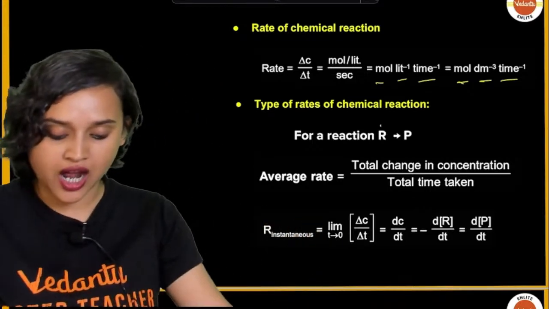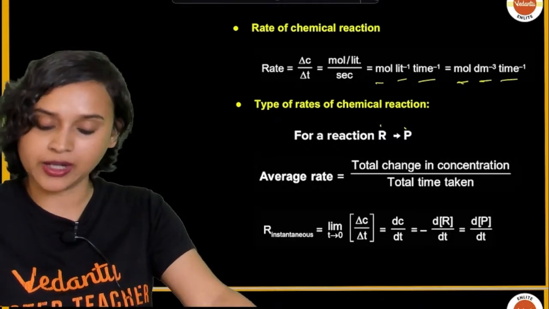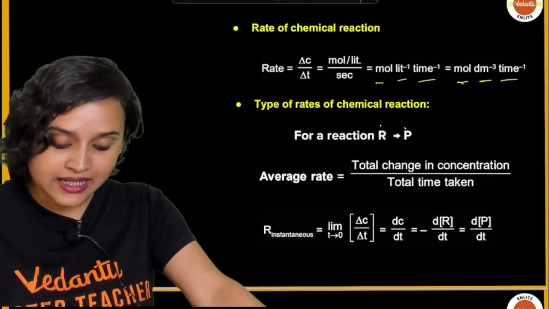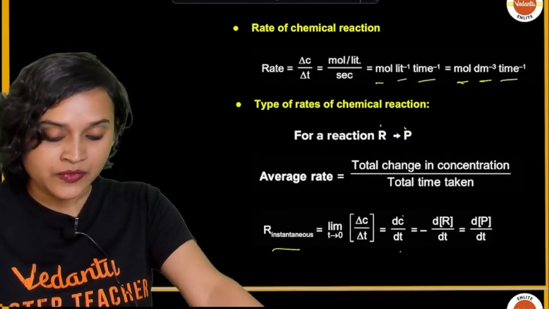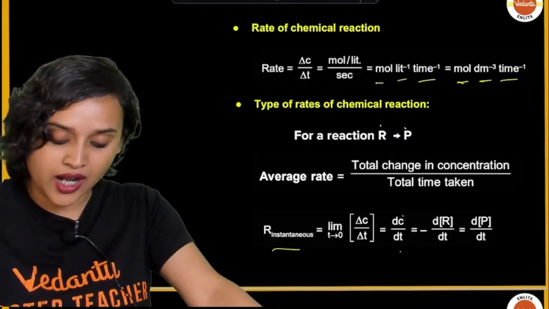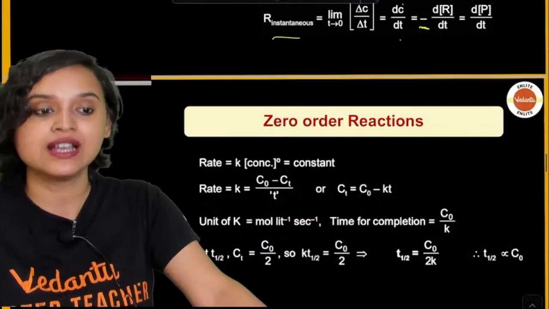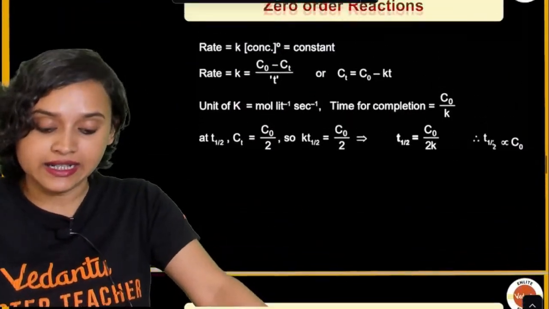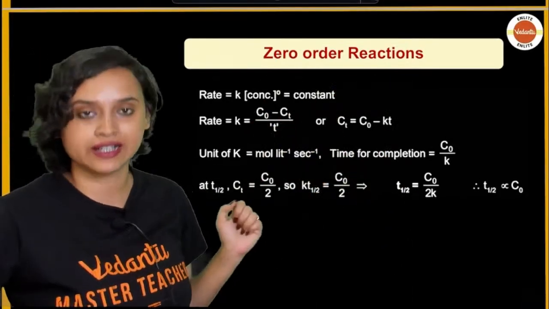For a reaction R to P, average rate is given as total change in concentration divided by total time taken. And instantaneous rate is given to you as dC by dt, which is equal to minus dR by dt, equal to dP by dt. Why are we using the negative sign here? Because reactants reduce as the time passes by. The reactants reduce in concentration. The concentration of product increases.